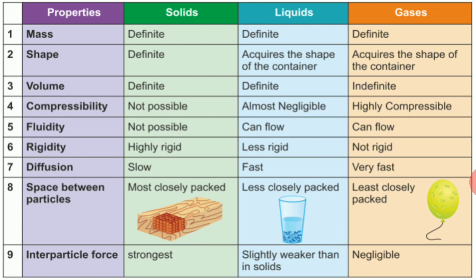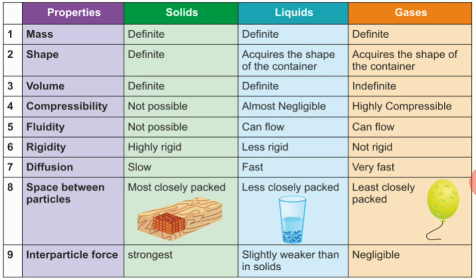Volume is definite for solids and liquids, and for gases it's indefinite. Compressibility is not possible for solids, almost negligible for liquids, and high for gases. Fluidity: solids cannot flow, liquids can flow, gases can flow.